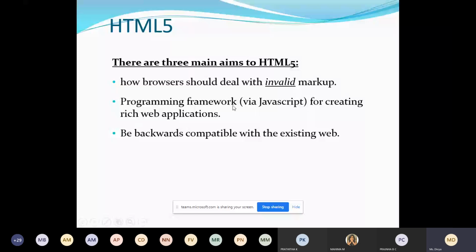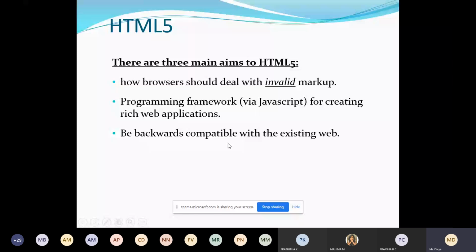So HTML5 tells how to include JavaScript for creating rich web applications. How should HTML5 deal with the JavaScript file? This is one more scripting language, a very important, old scripting language. Next, if there is any compatibility issue, a backward compatibility issue, how should HTML5 deal with it?